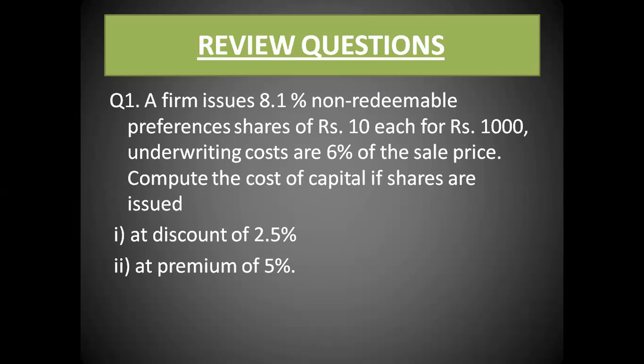Now I have already told you that when both the things are given to us, which means discount or premium is also given and flotation cost is also given, right? So how do we calculate it? First of all, we'll charge the discount or premium, we'll get the issue price, and on that issue price we will charge the underwriting cost or whatever flotation cost is given to us in the question.